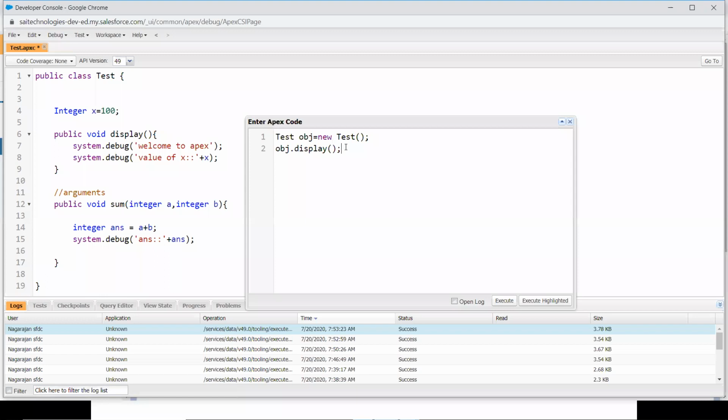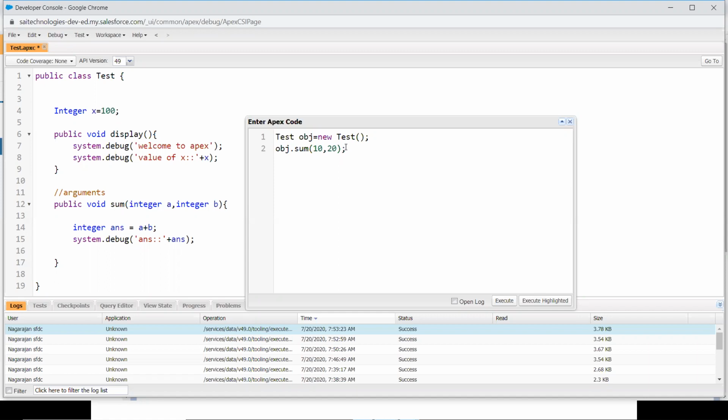So as usual, first you have to create the class, and I have created an object for this class. It's okay, fine. Now there is no need to access the function display. I need to access the function called sum. Actually, the thing is, the sum expects two values over there. So you need to pass two values. I'm going to pass 10 and 20.